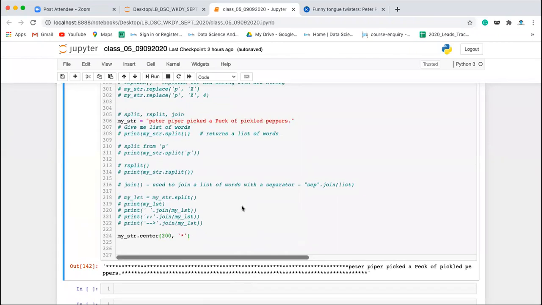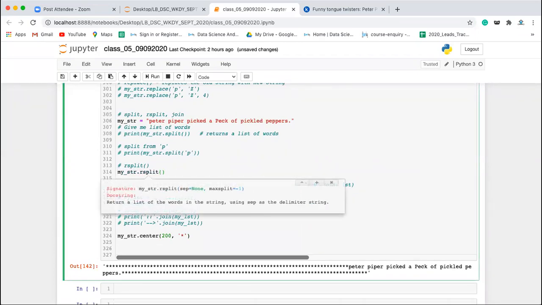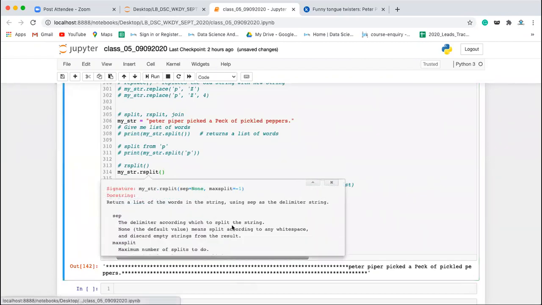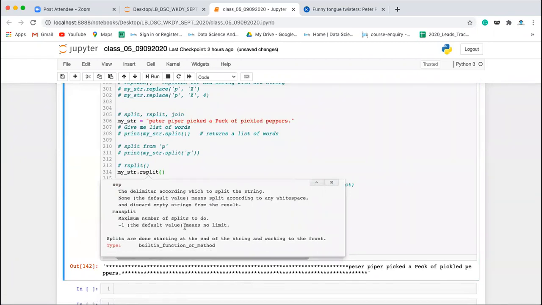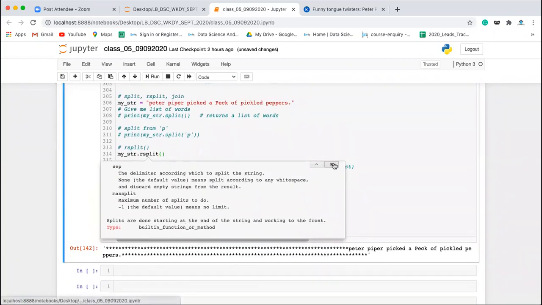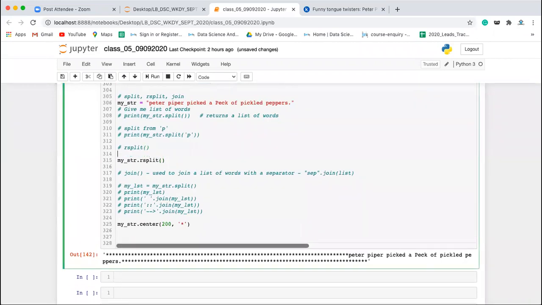The only difference is, if you check this method, it returns a list of the words in the string using the separator as the delimiter. Let's say you are doing the split function here, my_str.split. You want it split by a space, so you mention a space here. Here also you want a space.